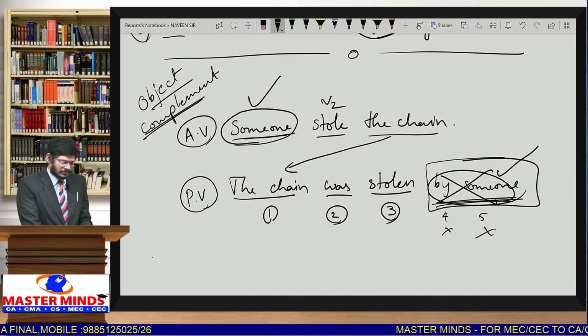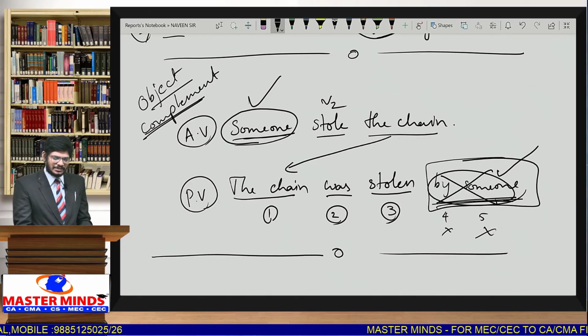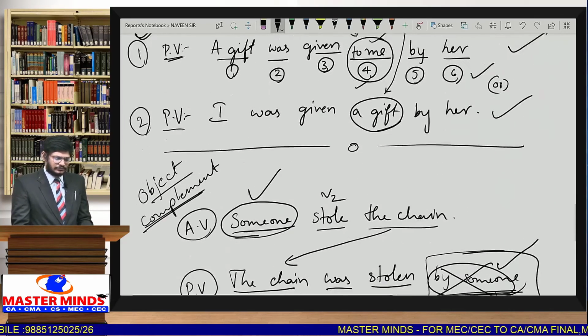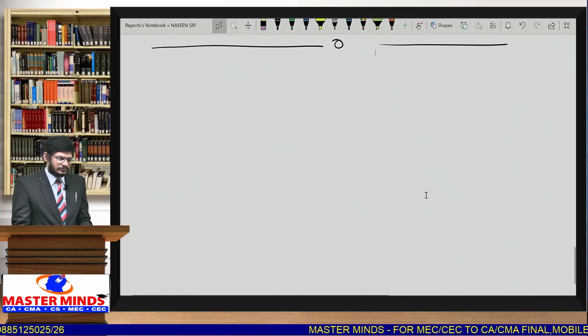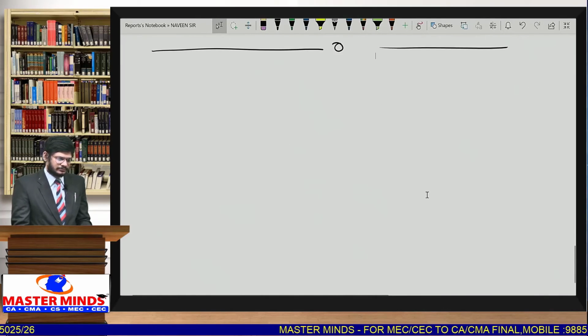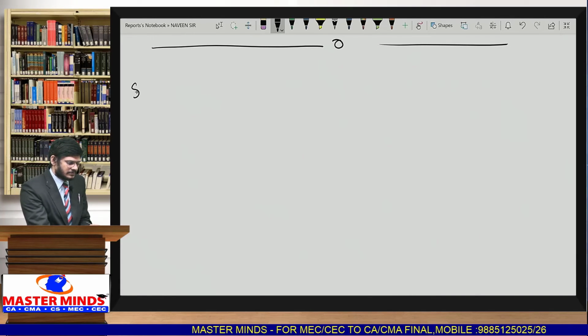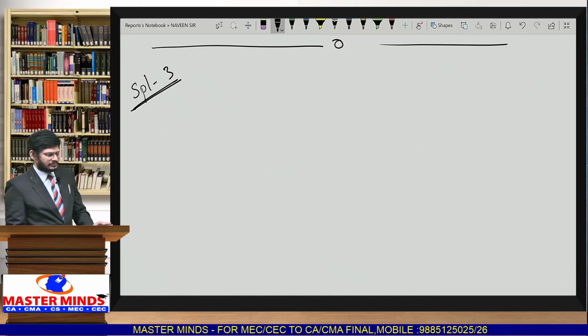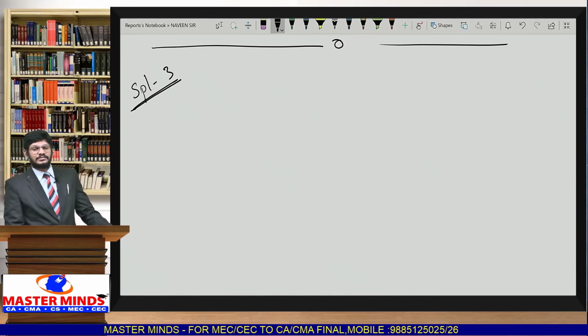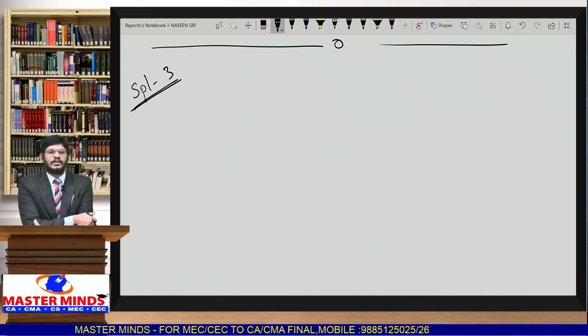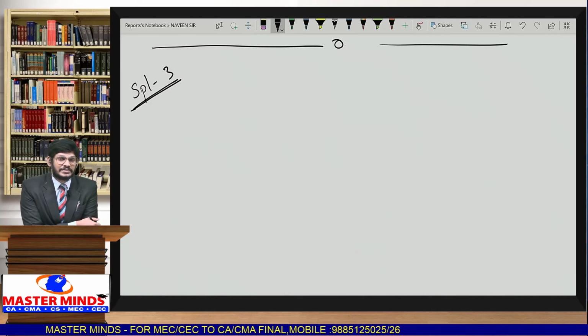This is one more model which you have to remember. All the special models I am discussing are ones which we did not cover above. Suppose one more thing is there. You may find this one a little hard to understand. This is special model 3, I consider. Suppose active voice is given in future tense, then depending upon the subjects we have to answer.